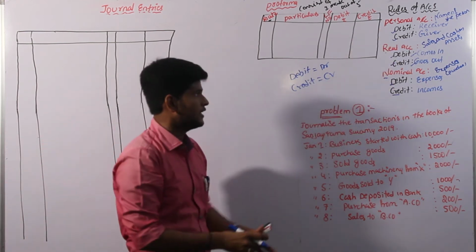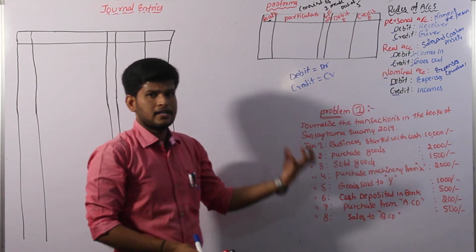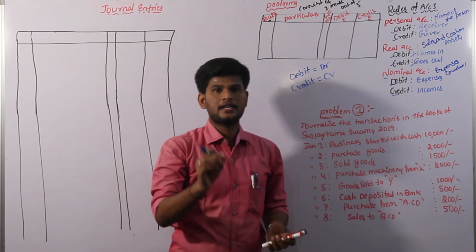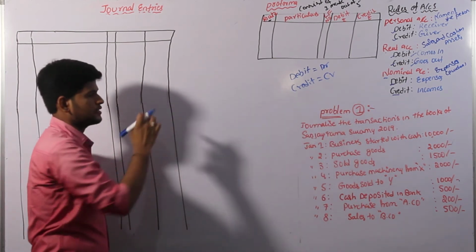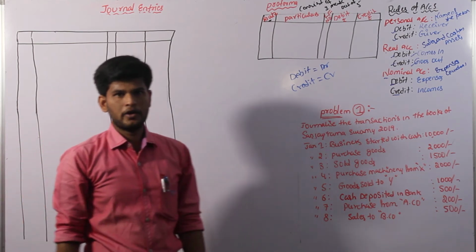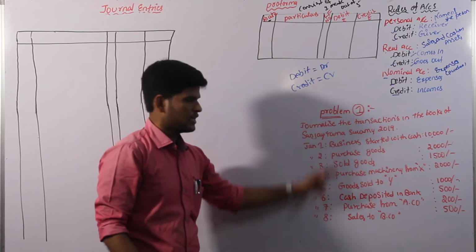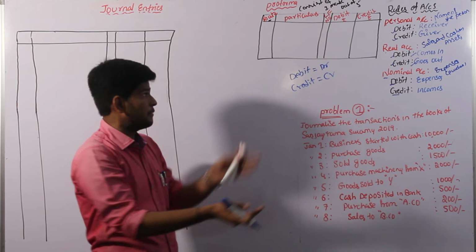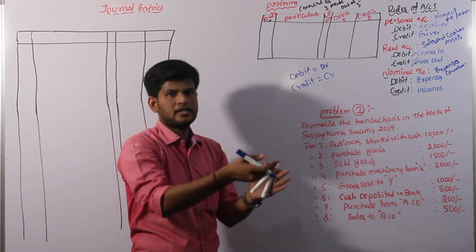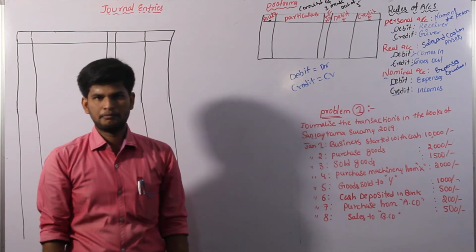Without identifying these three rules in any journal entry or transaction, we can't write a single part of the entry in our accounting stage. Journal entry is the second stage of the accounting cycle, and the first stage is nothing but having the various financial transactions of the business. Let us discuss the pro forma, how we have to enter the transactions in the journal entry procedure.